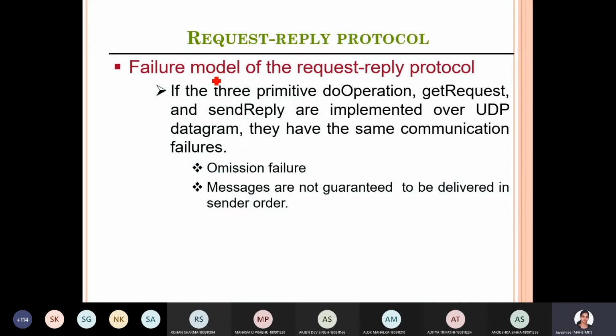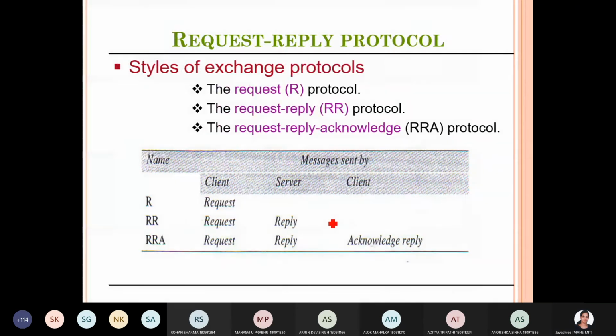Then next, the failure model of the request reply protocol. Again, the failure model defined for this particular protocol is omission failure, and messages are not guaranteed to be delivered in sender order. So these are all the types of failures that can occur in request reply protocols. Omission failure, and it does not guarantee that the message is delivered to the receiver.